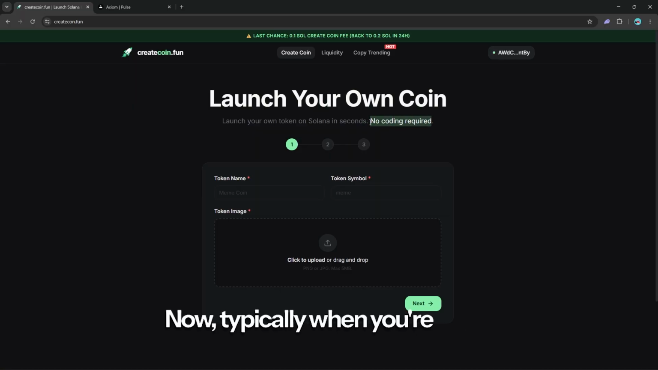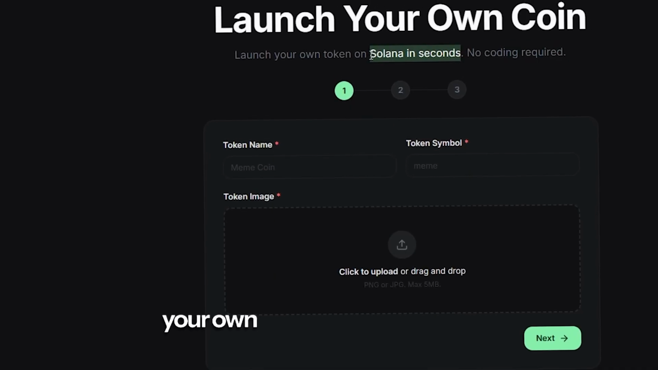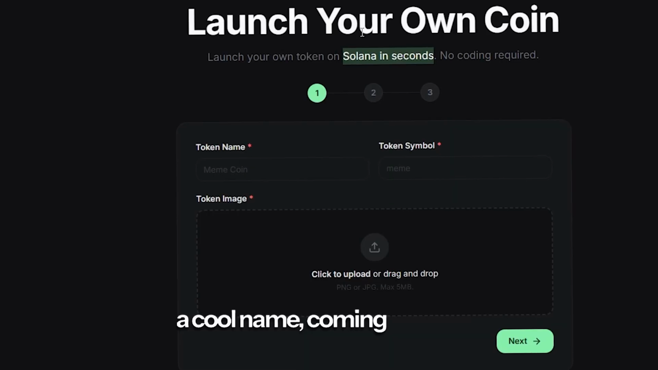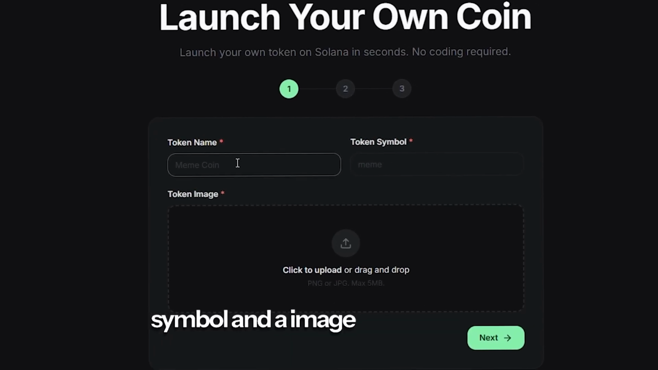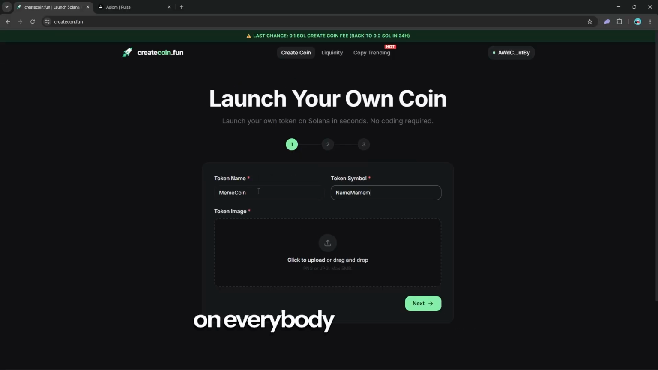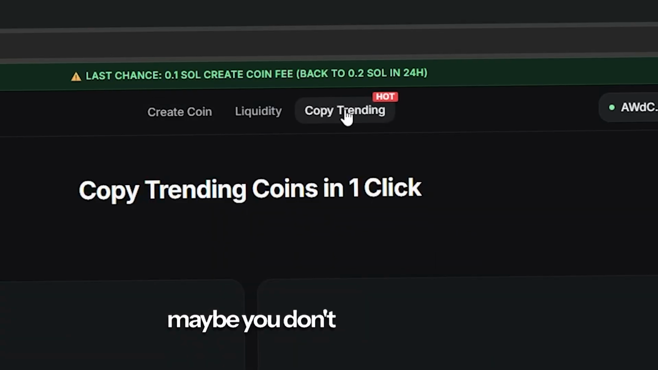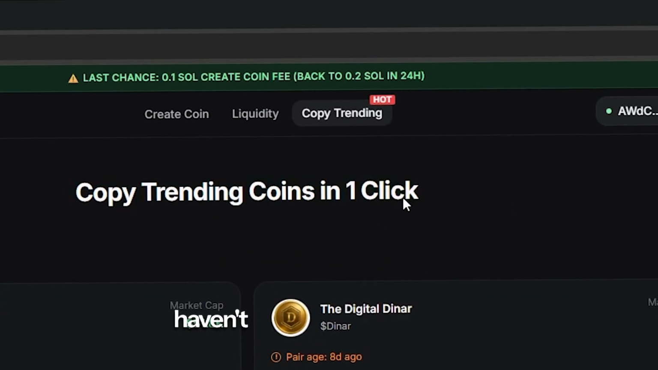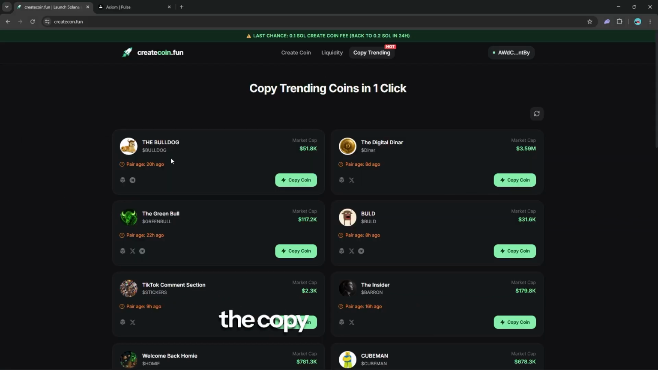Now typically when you're using this, normally you would create your own coin by coming up with a cool name, coming up with a symbol and an image, and you would do all that stuff, and that's great. And then you'd go on social media and be like, oh, come on everybody, buy my coin, we're gonna make tons of money. And then nobody does, because maybe you don't have a massive social media presence, maybe you haven't done all the marketing. So what we're gonna do is we're gonna use the copy trending list.